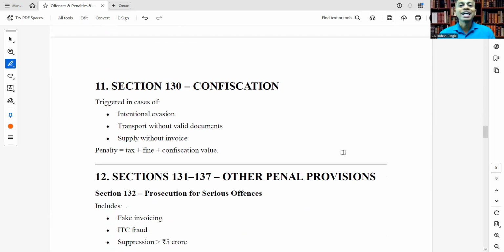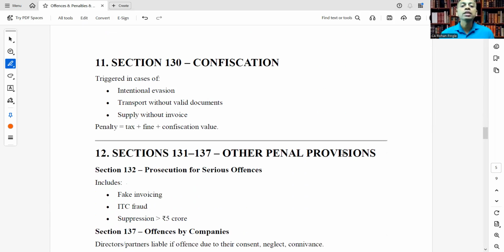Section 130, confiscation, triggered in cases of intentional evasion, transport without valid documents, supply without invoice. So section 130 talks about confiscation triggered in cases of intentional evasion, transport without valid documents, and supply without invoice. And the penalty is equal to what? Tax plus fine plus confiscation value.